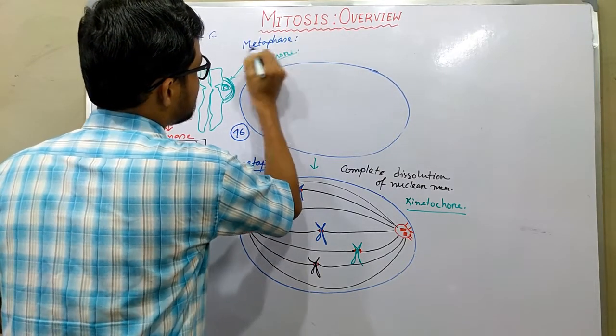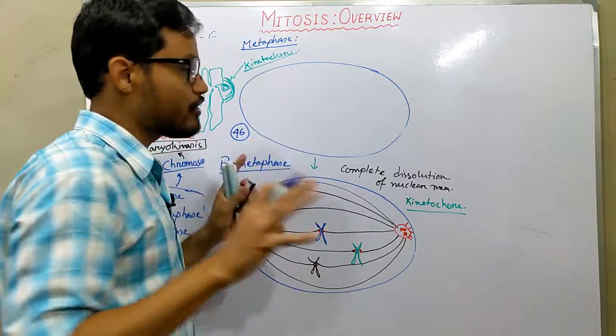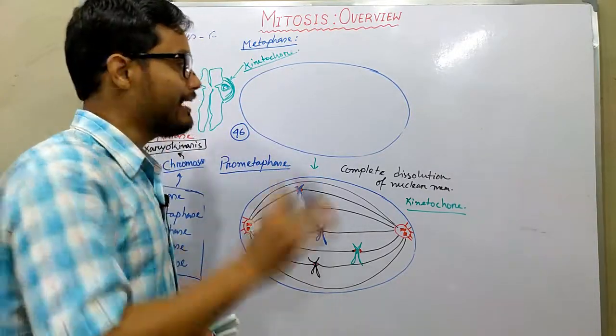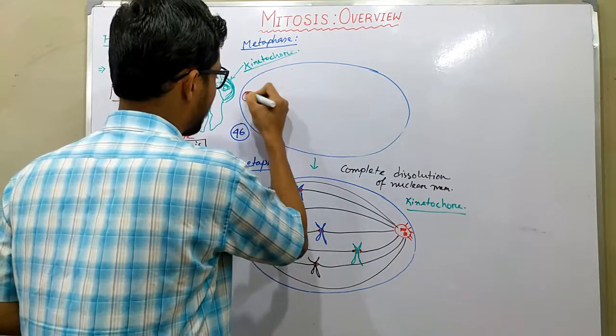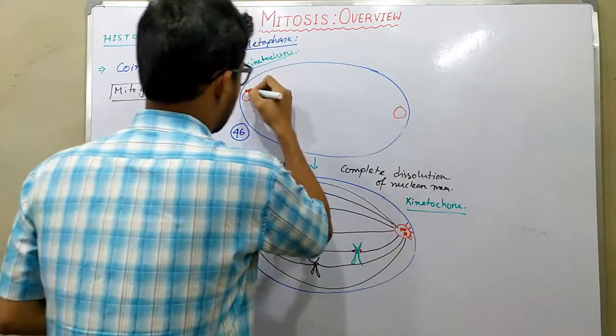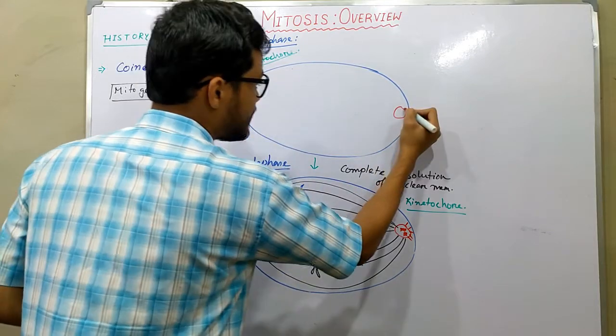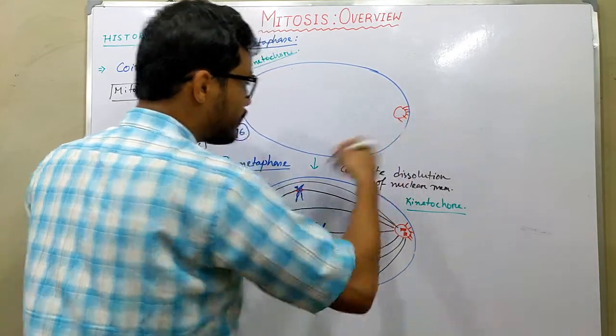In this case, metaphase occurs in a very tiny amount of time. And what does metaphase do? In metaphase, the chromosomes are organized in a central equatorial plane.